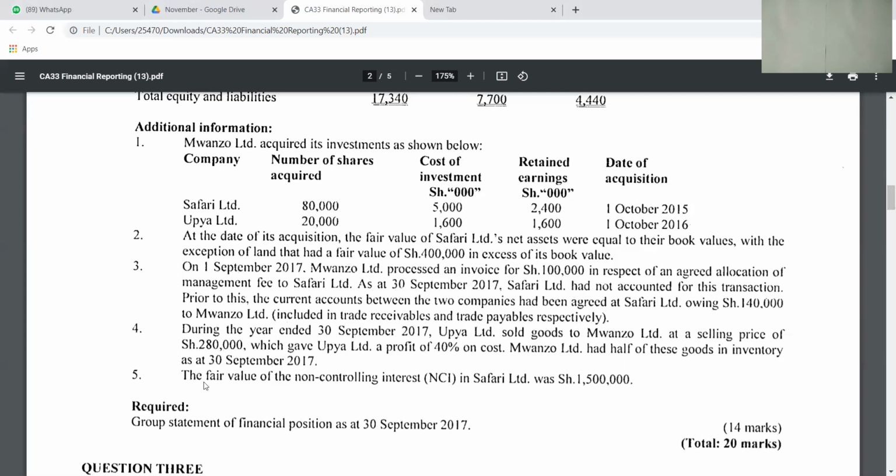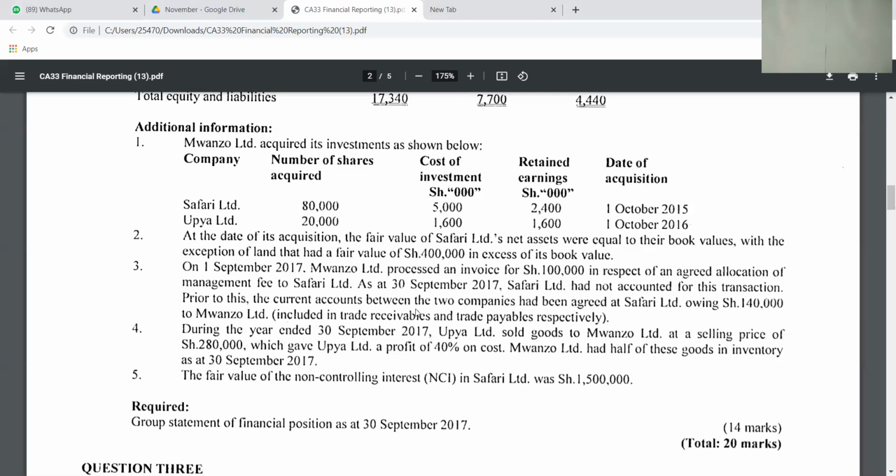Then they say that prior to this, the current account between the two companies had been agreed at Safari Limited owing 140,000 to Mwanzo Limited, included in the trade receivables and the trade payables. So there is this 140.